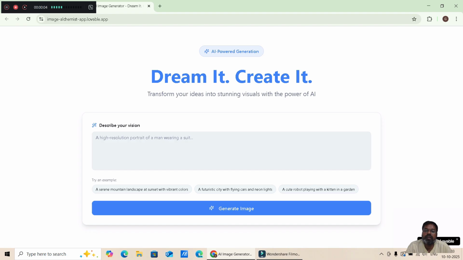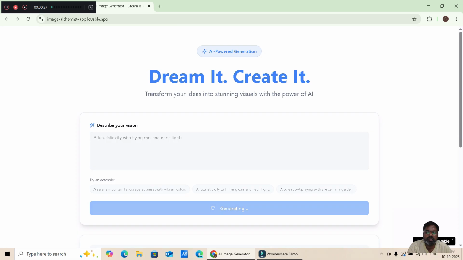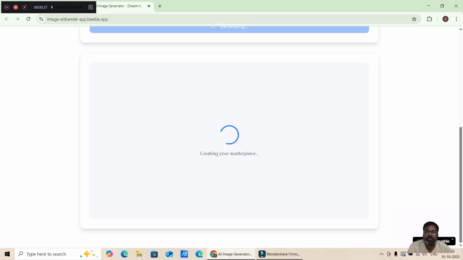In this video we are going to create an AI image generation app using n8n and Lovable. Before jumping into that, we will see how the app looks. So this is how the app looks, with the prompt a futuristic city with flying cars and neon lights. I just clicked generate image, and then you can see the image has been generated here.